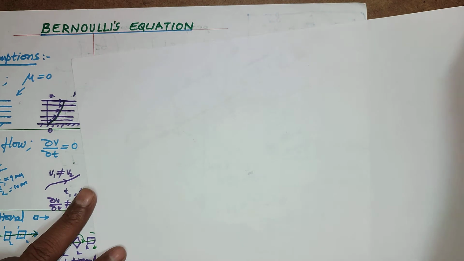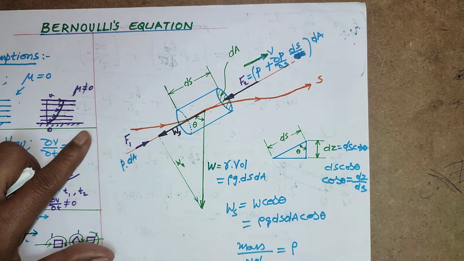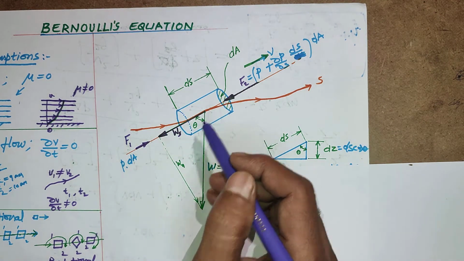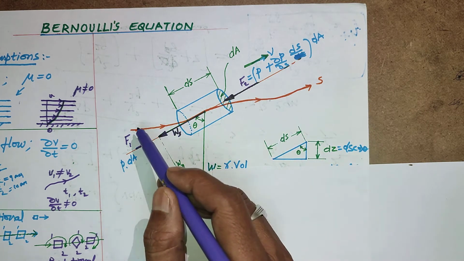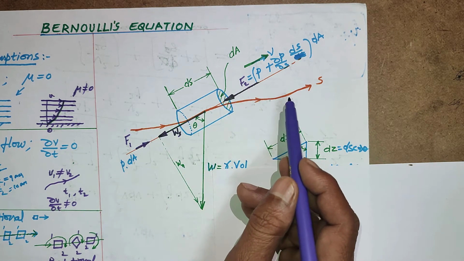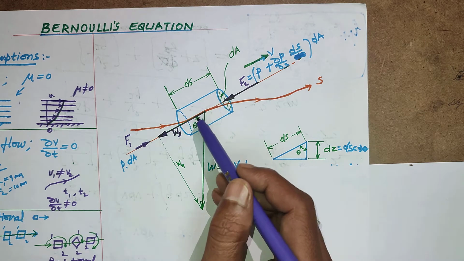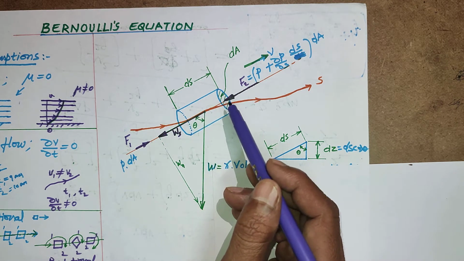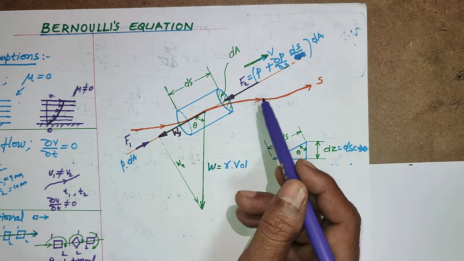Then come to the derivation. Before going to the derivation, study the concept deeply here. This is one of the liquid elements which is moving along a streamline like this. This is the streamline, and over it the liquid particle is moving. All liquid particles together form a solid circular cylinder. Assume a solid circular cylinder type liquid element is moving along this path.